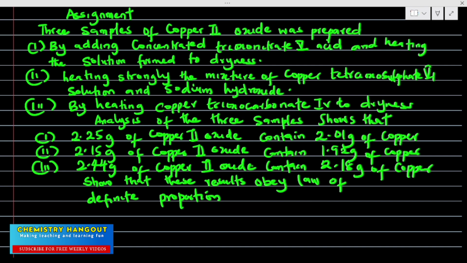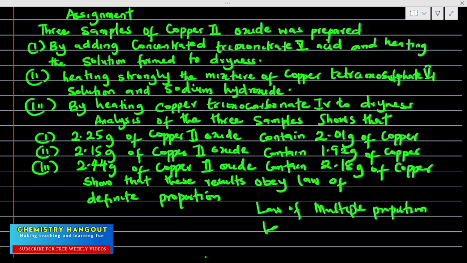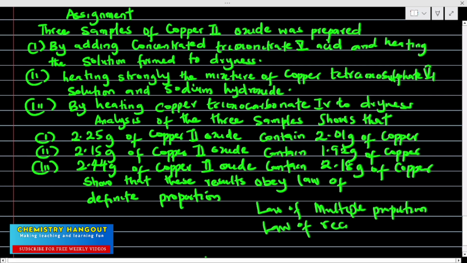So I will stop here for today. In my other video, I'm going to treat law of multiple proportion, another wonderful law of chemical combination, and I'll treat law of reciprocal. In fact, a lot of textbooks did not even talk about law of reciprocal. They just stated the law and they left it. So in the next video, expect law of multiple proportion, which is the third one we are going to be looking at, and law of reciprocal.